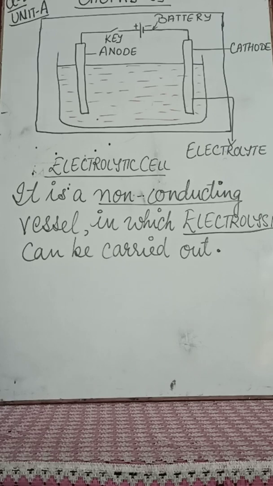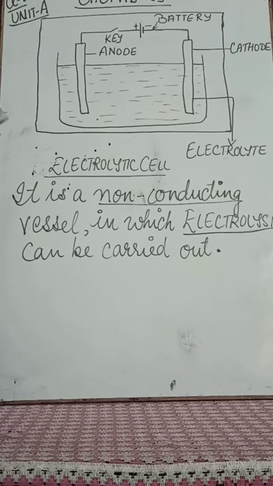So now we shall understand the process of electrolysis and what are the things that are involved in it. And I told you electrolysis is carried out in an apparatus, right?